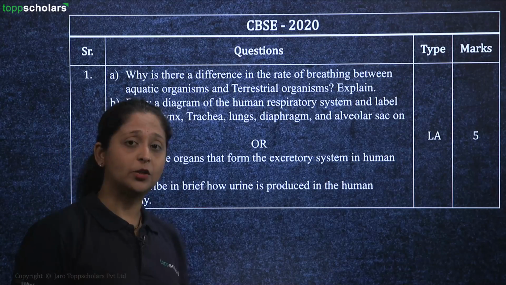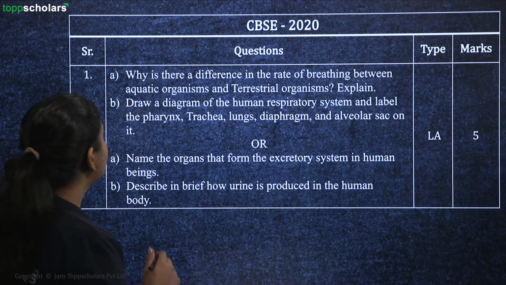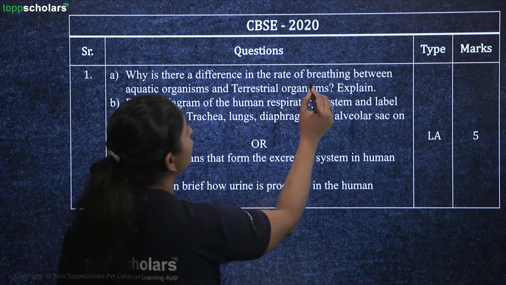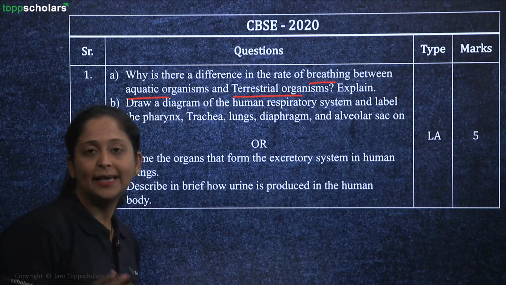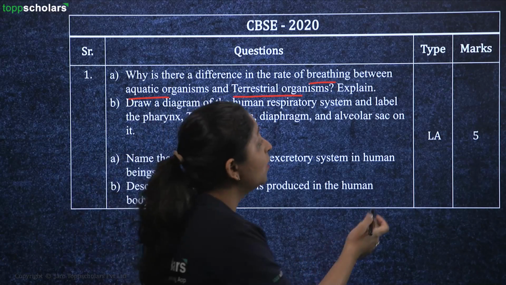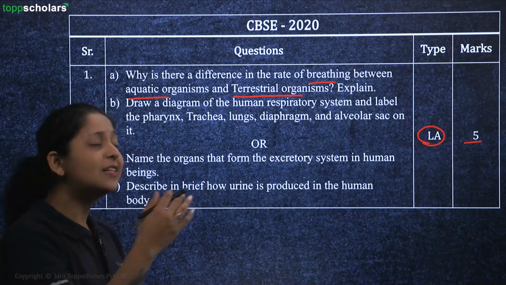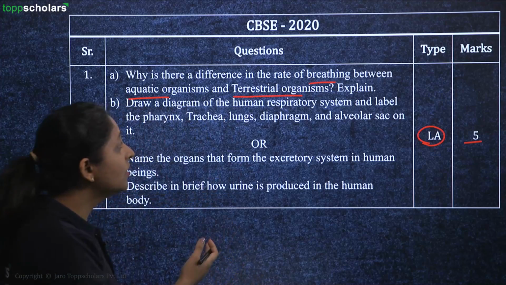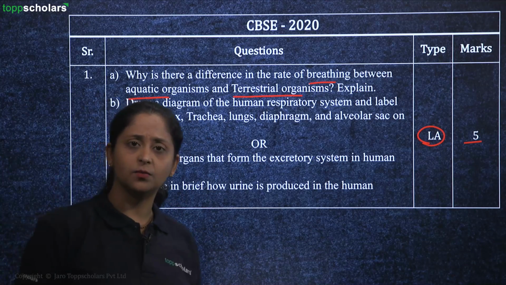Now, the questions that we have here as students are from your year 2020. Again, here we have a question which says the difference in the rate of breathing between the aquatic organism and terrestrial organism. Explain why. A long answer question rather, giving you 5 marks. But it is such an easy question even for a long answer, right? So here they are asking you to explain the difference between the aquatic and terrestrial organisms.